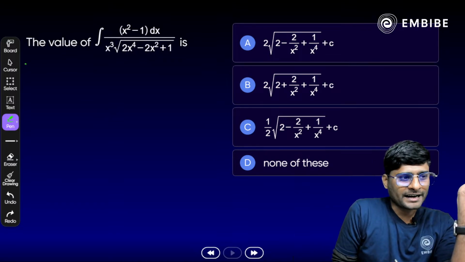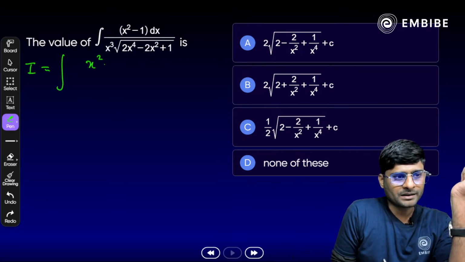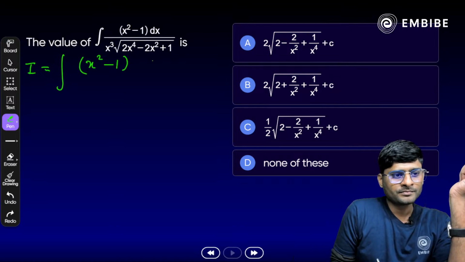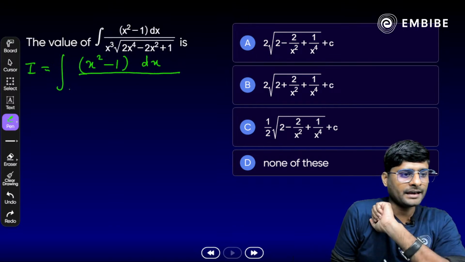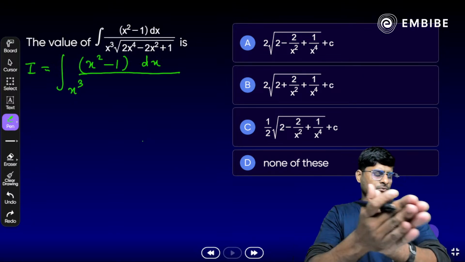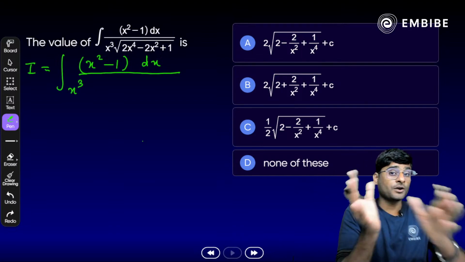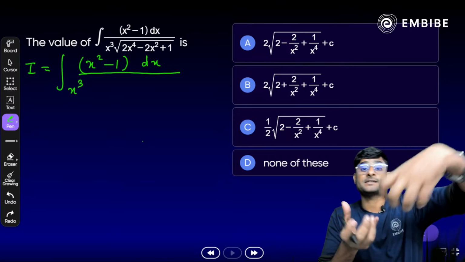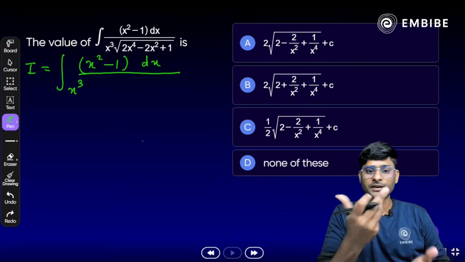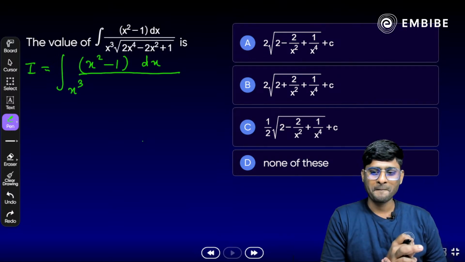Okay. First of all, write down I is equal to integration of (x square minus 1) dx whole divided by. Now, we have x cube as it is. Look at the square root. 2x raised to power 4 minus 2x square plus 1. Highest power. We need to take a common from the square root. Yes, when you take x raised to power 4 common from the square root, then what will come there? What will be outside?